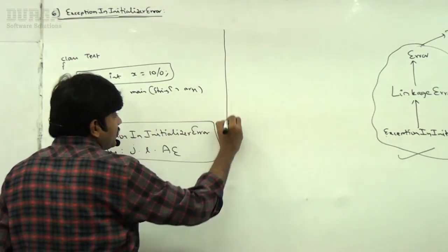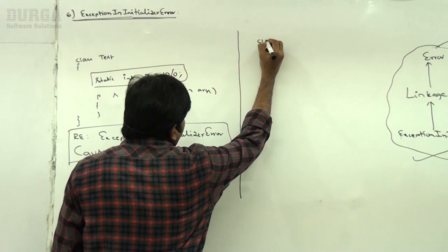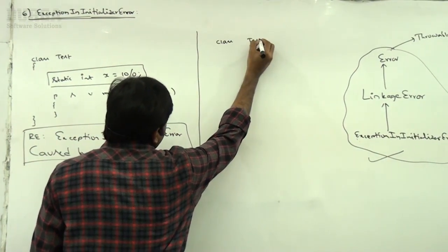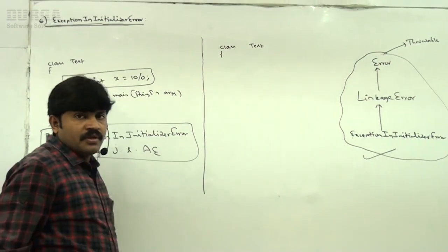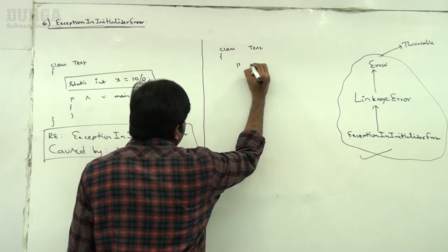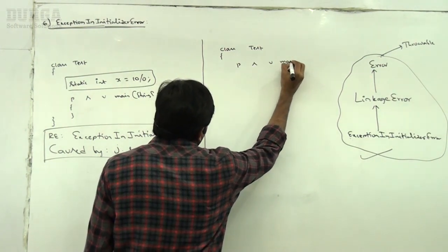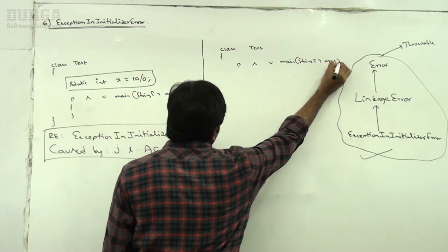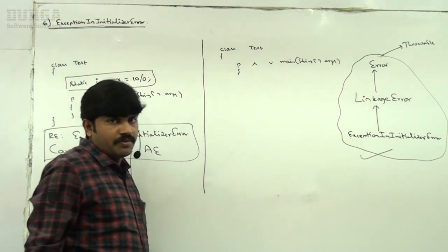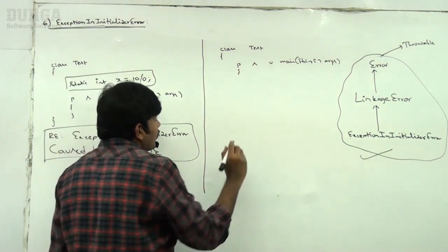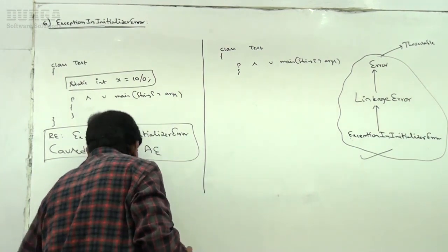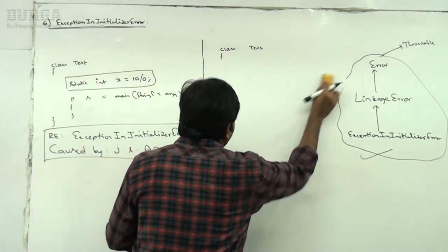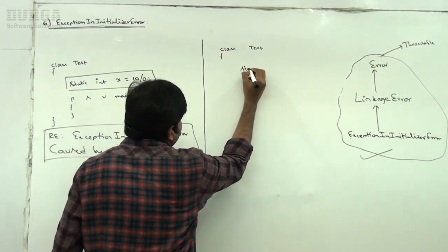Here, see this a bit carefully, sir. I am taking class Test. Now public static void main, string array args. Now my target is, observe carefully, let me take one static block.